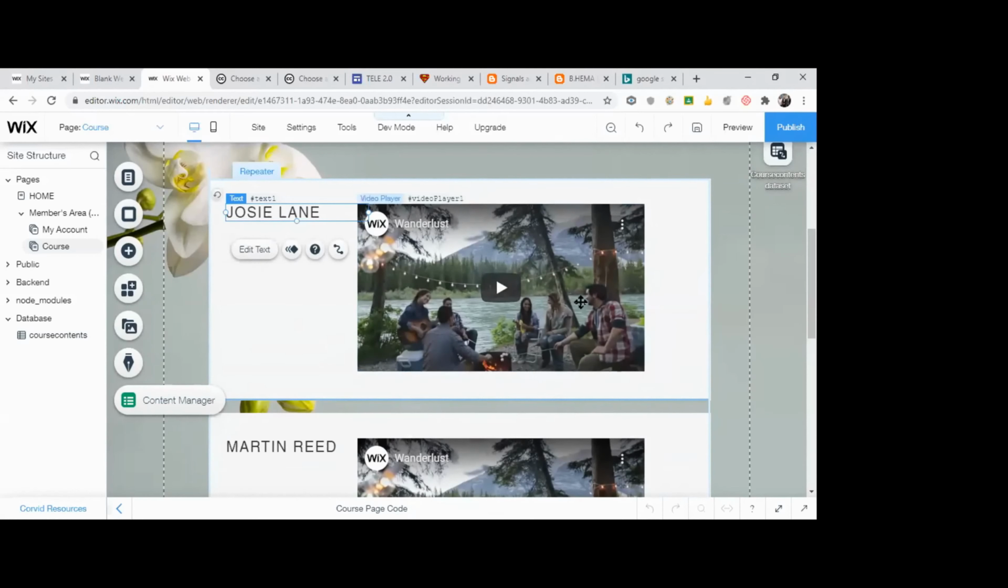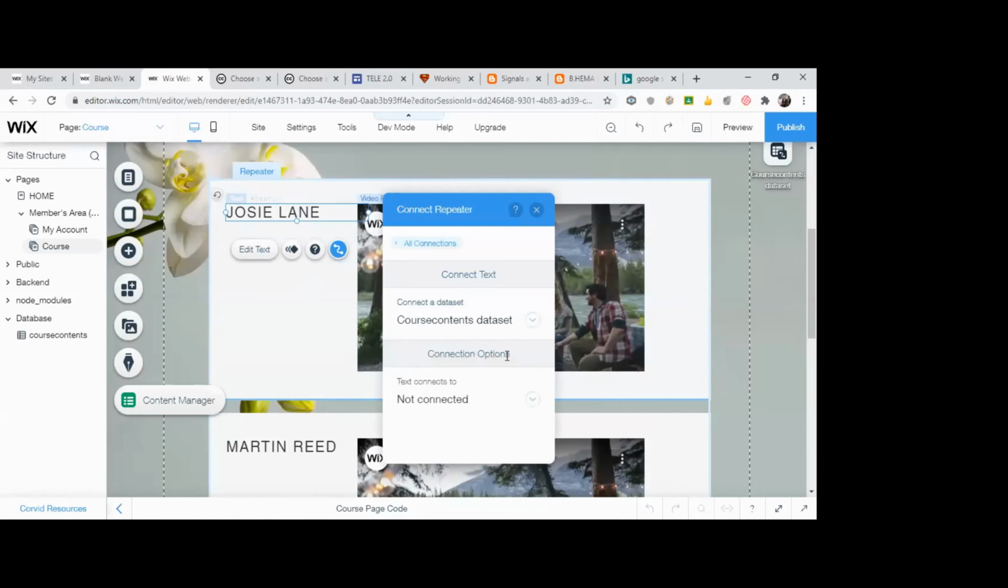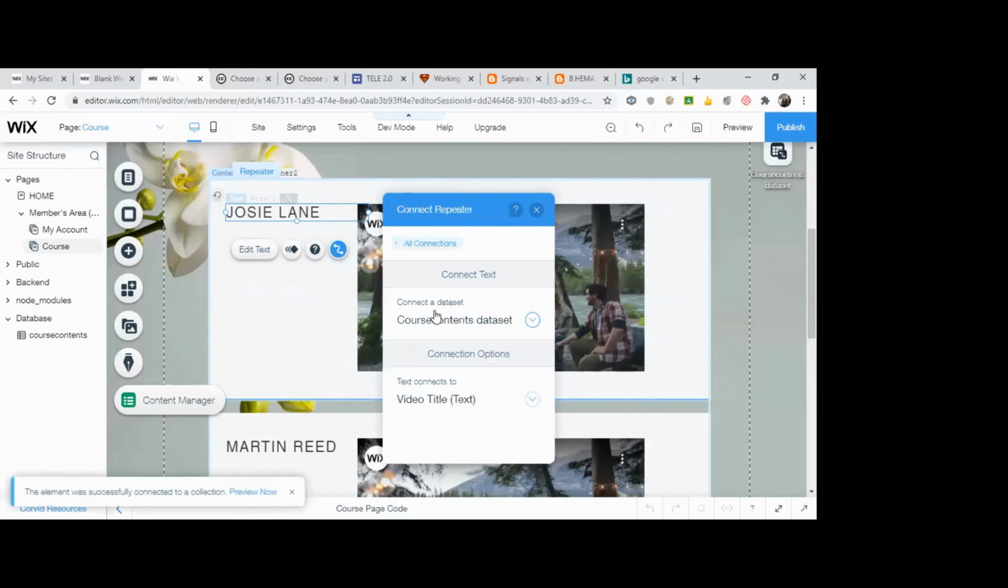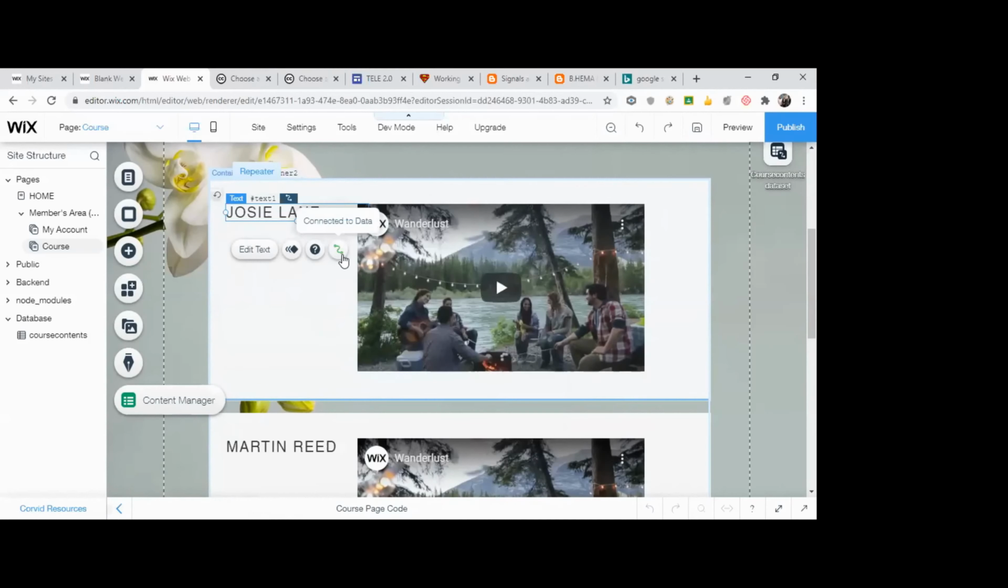First I'll choose the data set, course contents data set. This text connects to video title. So I'm choosing the course content data set, and I'm choosing video title. Close. Once it's connected, it has a green symbol. Before connecting, it will have a blue symbol. I have connected it with the data. Green means it is connected.